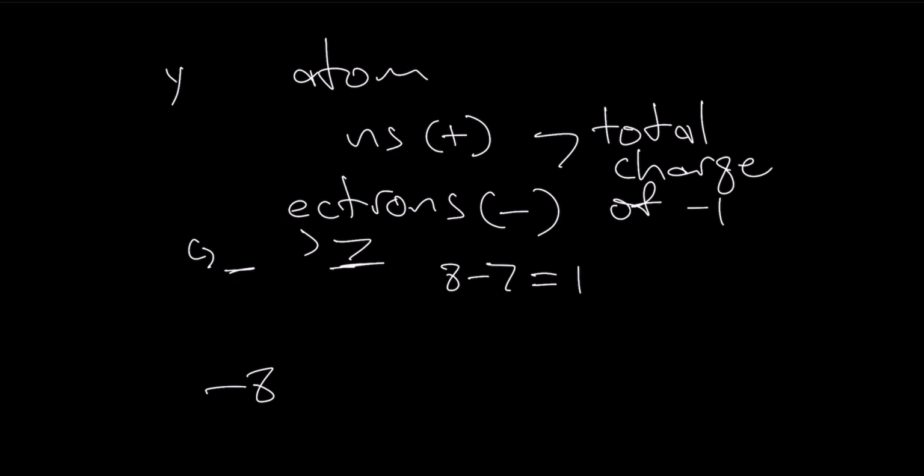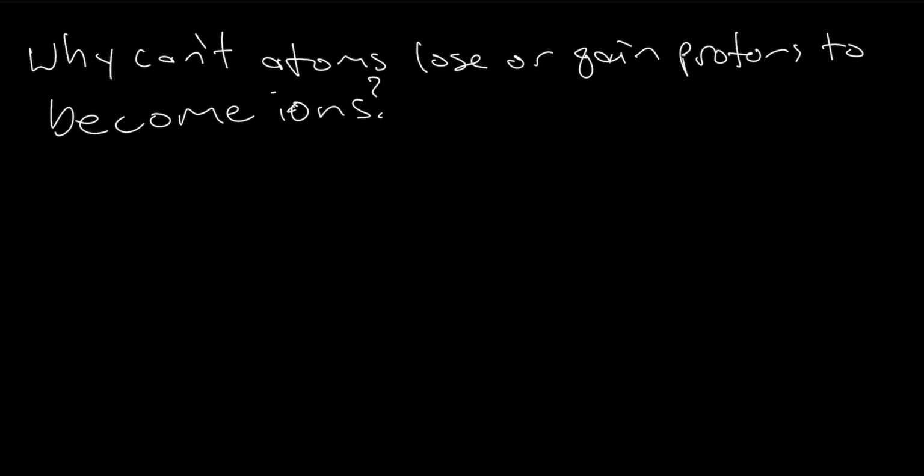You might be wondering now, why can't atoms lose or gain protons to become ions? After all, protons have a charge, and if atoms gained or lost protons, the unequal number of electrons and protons would mean the atom is an ion. Let's remember that the protons are held in the nucleus of the atom, which tightly holds the protons together. This makes it very hard for atoms to lose protons, or take protons away from other atoms.